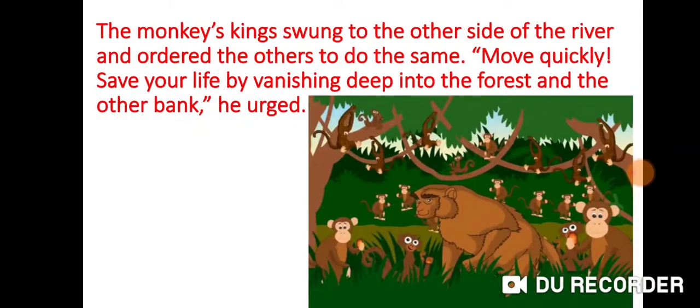The monkey's king swung to the other side of the river and ordered the other monkeys to do the same. Move quickly, save your life by vanishing deep into the forest on the other bank, he urged. So the monkey king saw all this and he rushed to the other side of the river and told the monkeys to move and come quickly behind him as they needed to cross the river and go to the other side to save their lives.